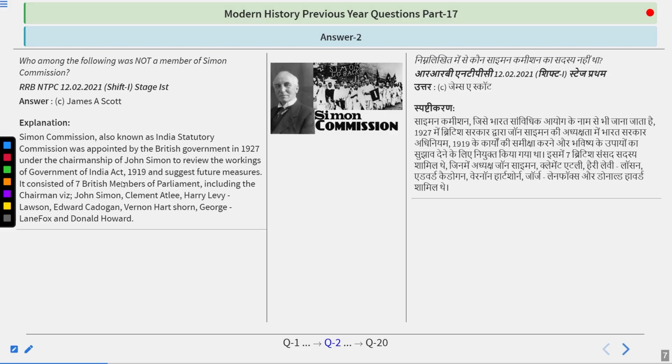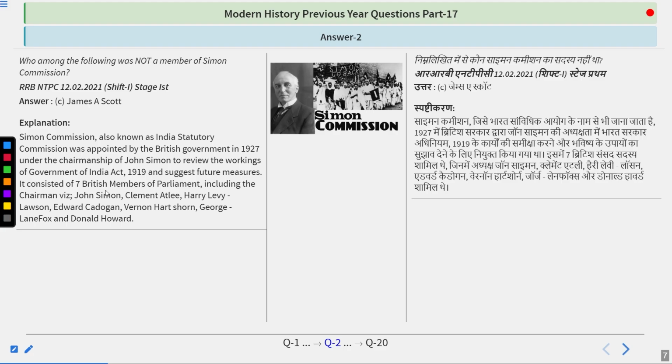Scott. Simon Commission, also known as Indian Statutory Commission, was appointed by the British government in 1927 under the chairmanship of John Simon to review the workings of the Government of India Act and suggest future measures.